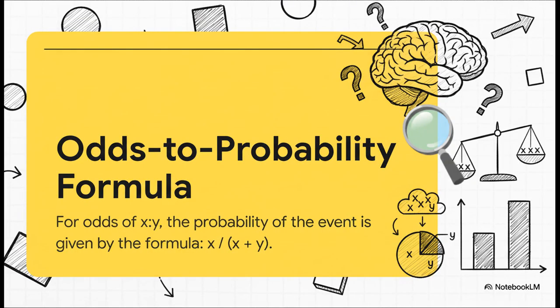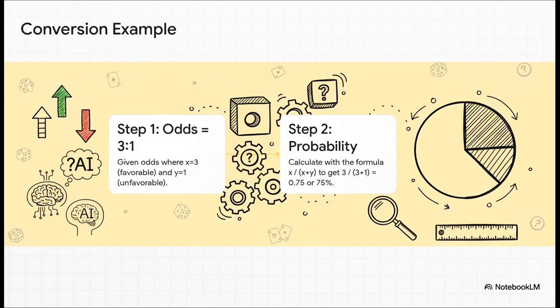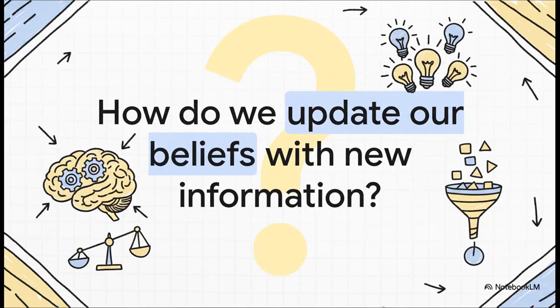Luckily, there's a super simple formula to convert between the two. To get the probability from odds of x to y, you just take your desired outcome, x, and divide it by the total number of outcomes, which is just x plus y. So let's circle back to our first example. If the odds of winning are 3 to 1, we just plug that into our formula. The probability is 3 divided by the total, 3 plus 1. That gives us 3 over 4, which is 0.75, or 75%. See? Simple as that. Okay, so now we have the basic tools to put a number on uncertainty.